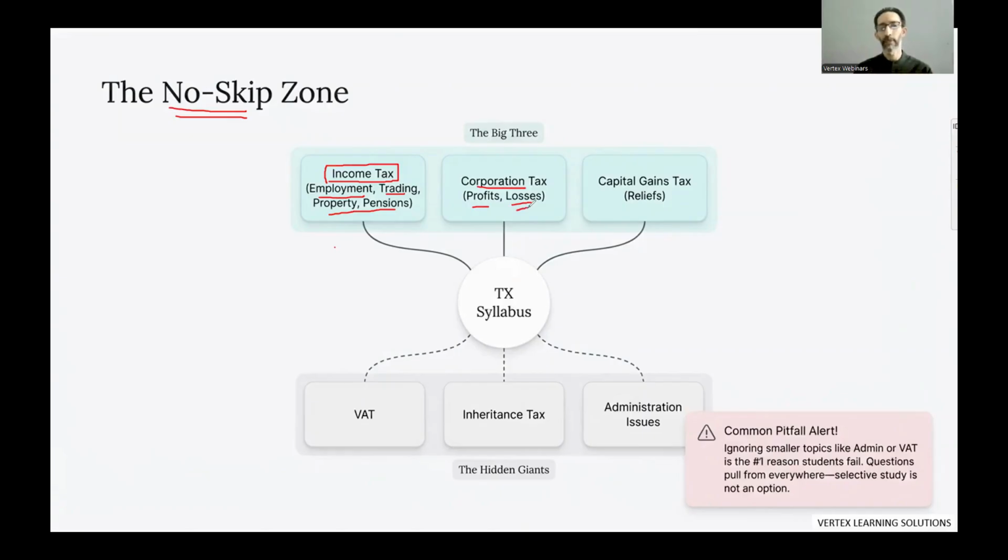We would provide them ways through which they could use their loss to reduce their profits and reduce their taxes. The same loss reliefs are available to individuals. If a trader is having a loss, that loss could be used to reduce the profits and obviously to reduce the tax. So we are going to cover this important area while we look at the syllabus.